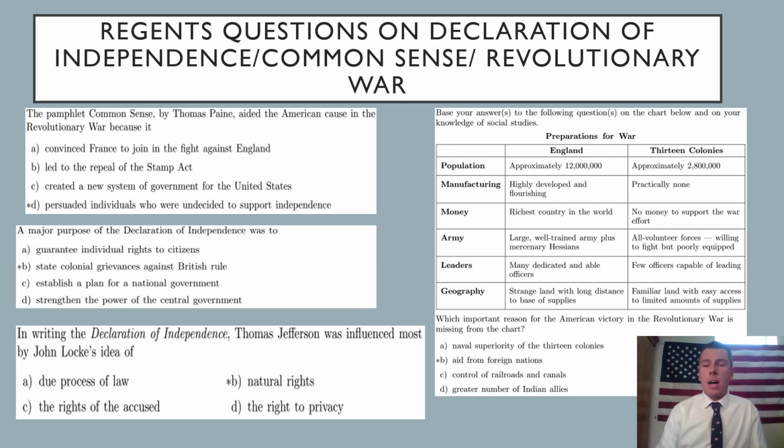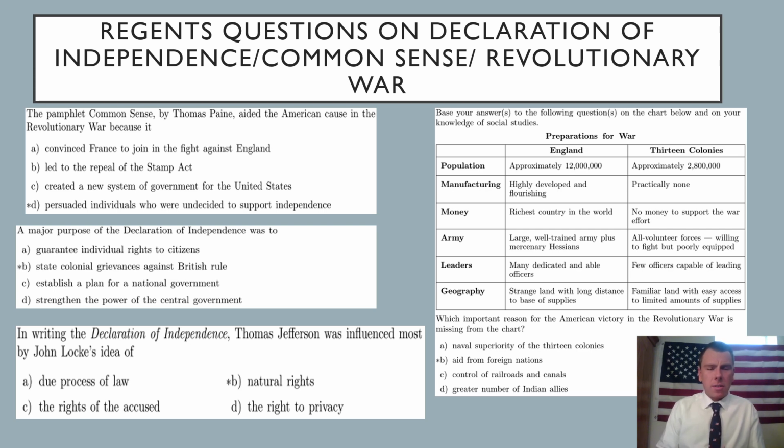All right, so here are some Regents questions that you could possibly see on the Declaration of Independence, Common Sense, and the Revolutionary War. If we look at that first question, the pamphlet Common Sense by Thomas Paine aided the American cause in the Revolutionary War because it persuaded people who were undecided to support independence. He wanted to convince more and more people to become those patriots. The second question: a major purpose of the Declaration of Independence was to, choice B, state grievances against British rule. Colonists were sick and tired of being controlled by the British government. They wanted to start their own.